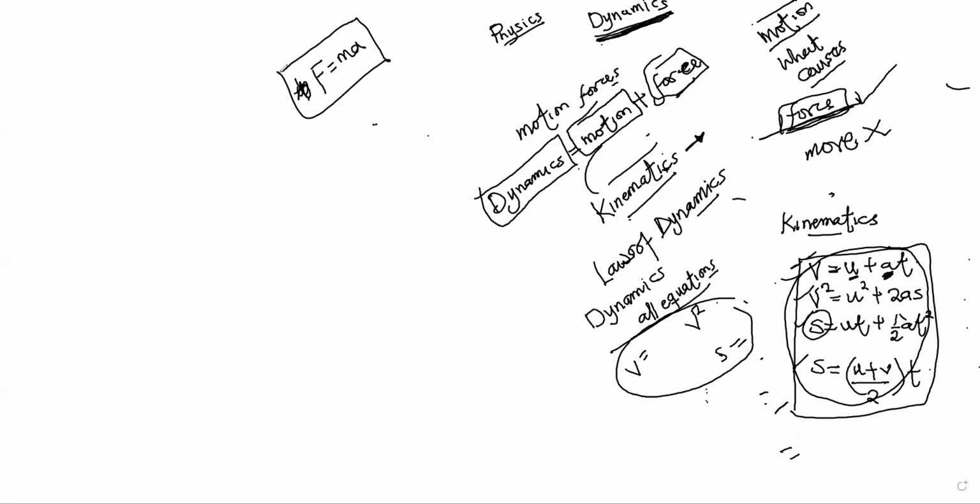So we must take note of that. Dynamics equations include equations of motion and kinematics equations. Now, Sir Isaac Newton explained his idea giving 3 laws, which are called Newton's laws of motion.